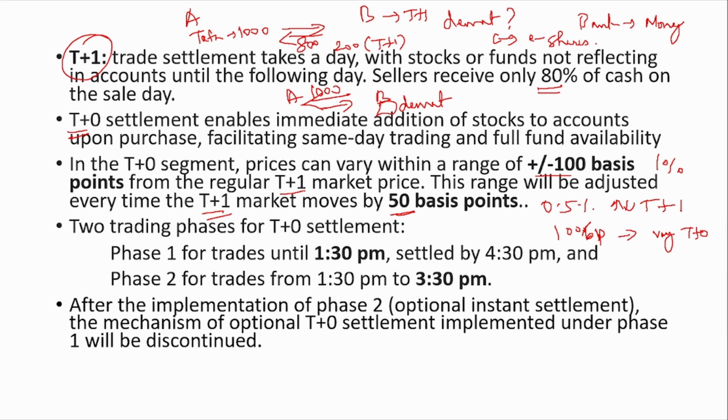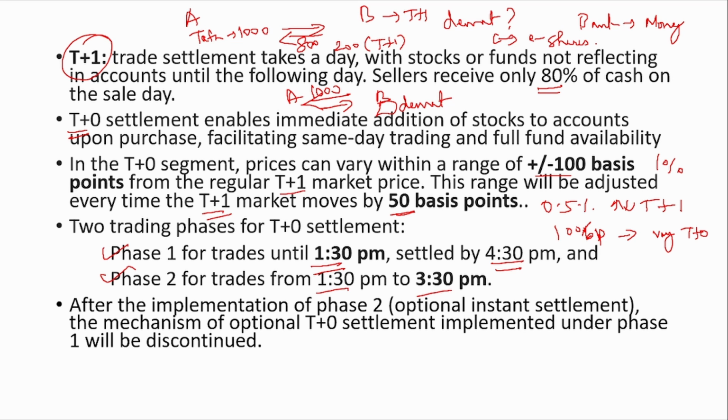Now, Sebi is planning to introduce this in two phases. The first phase is for trades until 1:30 p.m. Trades that happen until 1:30 p.m. will be settled at 4:30 p.m. And the second phase is for trades from 1:30 to 3:30, which will be settled at 4:30.